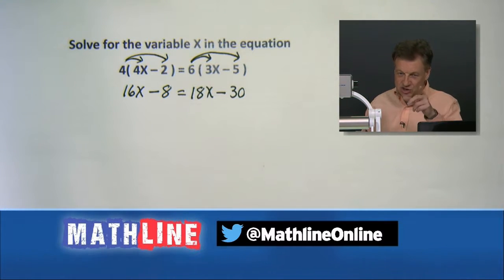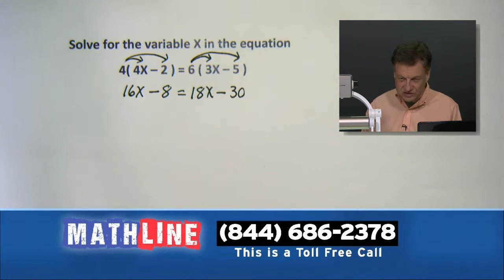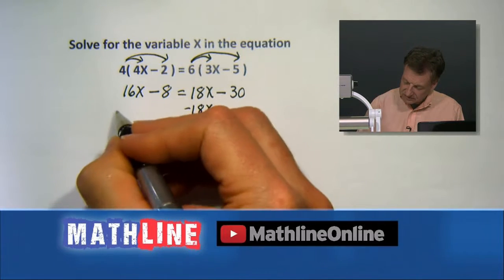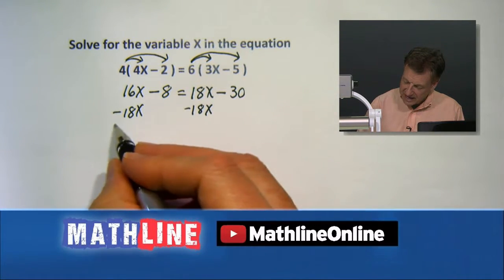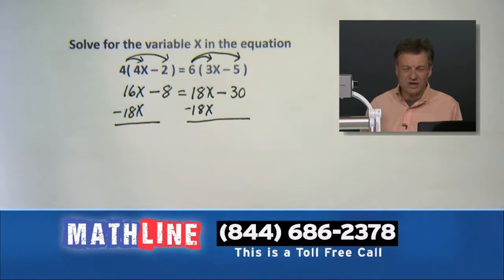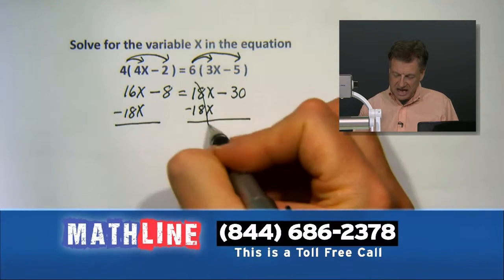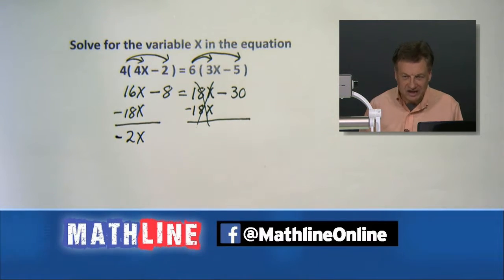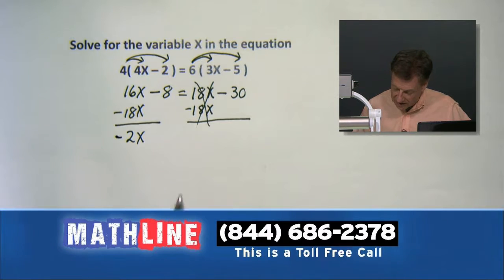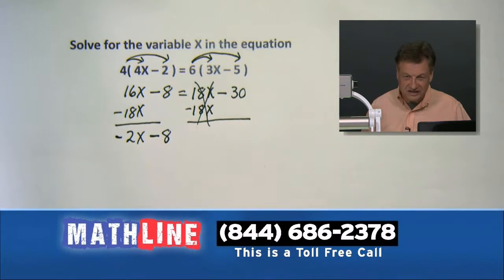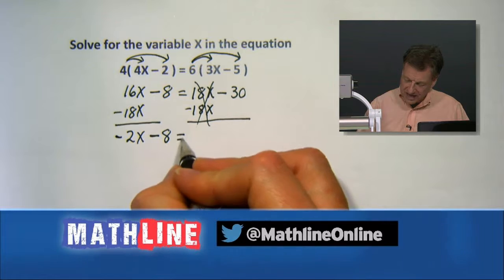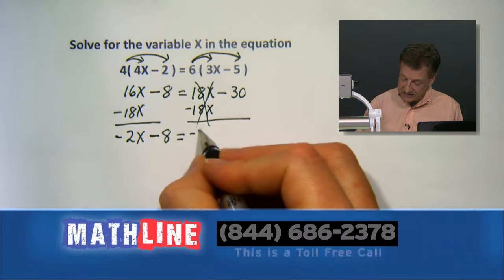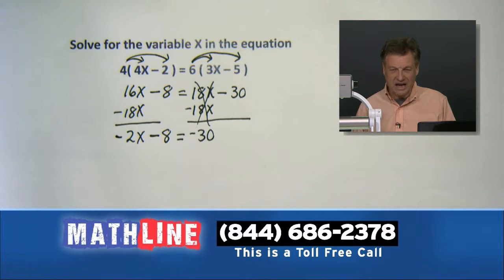We'll still have to come back and check in the end, but for right now, we're going to work through this. We've got it. So subtracting our 18x, I like that. We'll line them up. It's an easy way to see how to subtract them out, all right? So you see these little guys are going. Say goodbye. Over here, we pick up a negative 2x, and the negative 8 hadn't gone anywhere. Don't put it with the 2. It's by itself. Leave it alone. Put your equals down there. Now you can say goodbye to those 18s. They are gone. And now we've got negative 30 hanging out over here on the right.